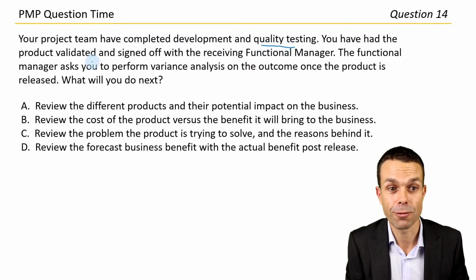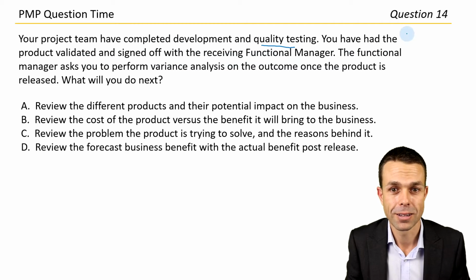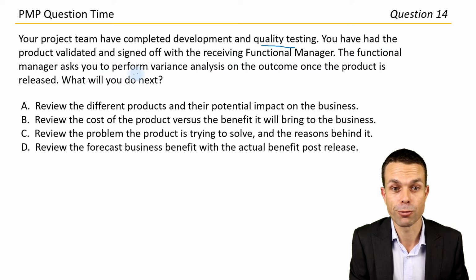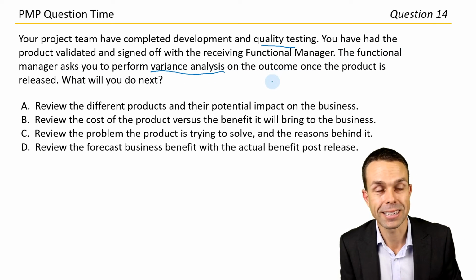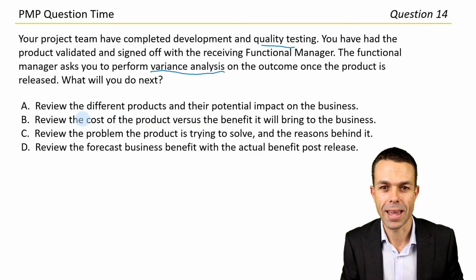You have had the product validated and signed off with the receiving functional manager. Okay, so it's been signed off, fantastic. The functional manager asks you to perform variance analysis on the outcome once the product is released. Okay, what will you do next? Variance analysis on the outcome.